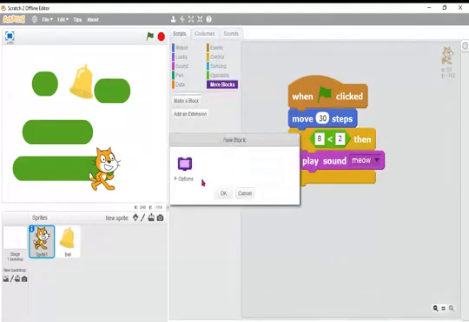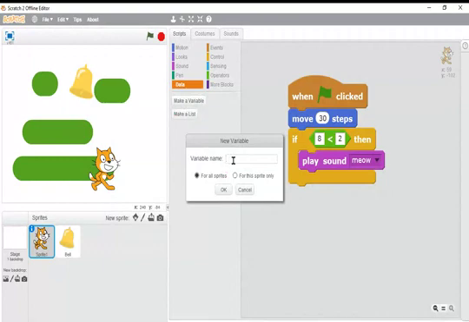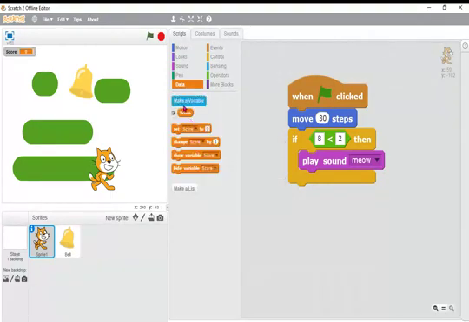Your own blocks you can make. Or data, you can make different variables, like you can make score. Look here, score. Click on OK. Then you can use this score, or you can see how much score there is inside the blocks, and you will get the score.